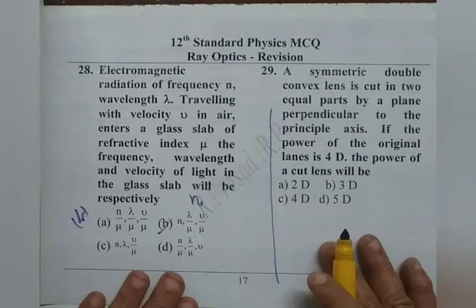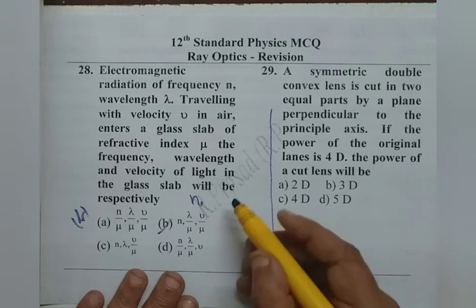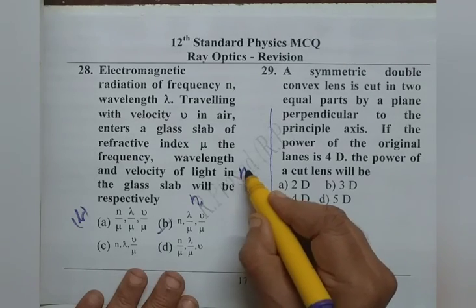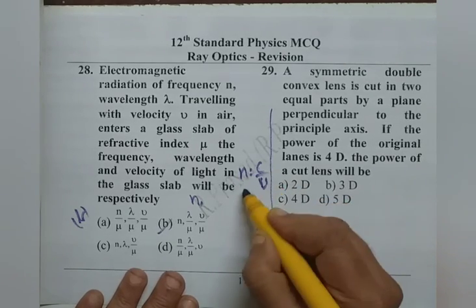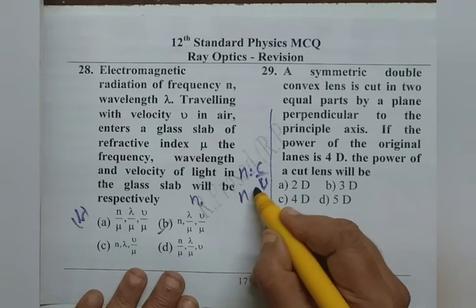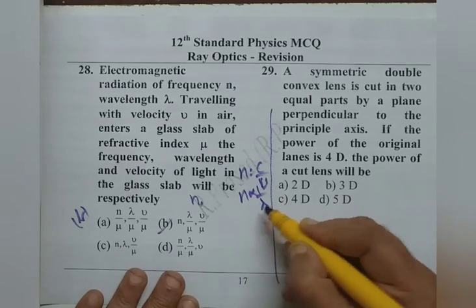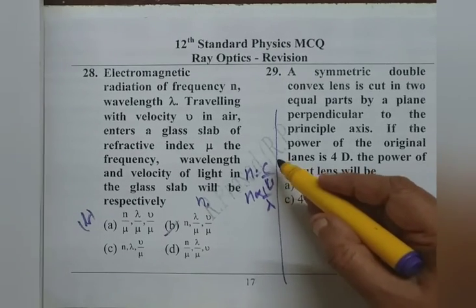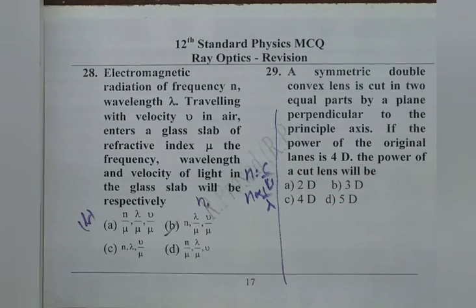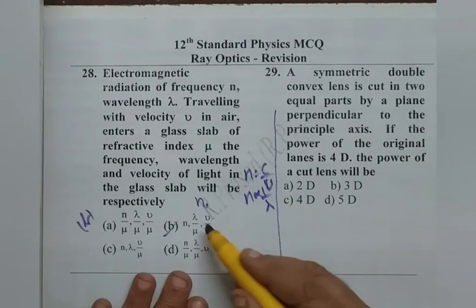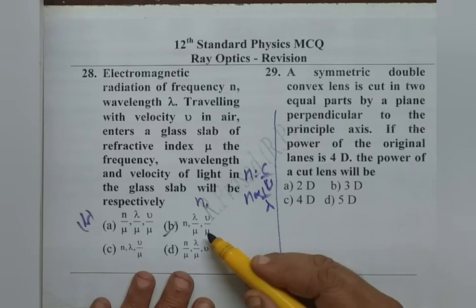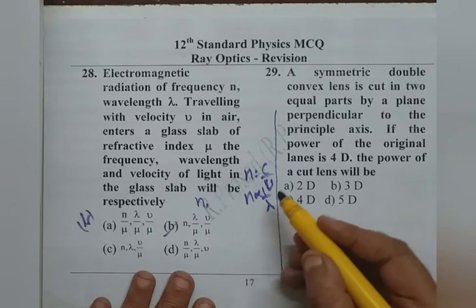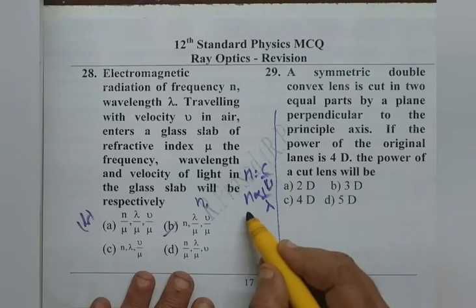We want to calculate lambda in terms of refractive index. We know n equals c by v. Say n is inversely proportional to lambda, because v equals f lambda, and c equals f lambda in air. So if we do that, f cancels. So n is inversely proportional to 1 by lambda. By using this, we can say lambda by mu is the value for the new wavelength. Or else we can show it here.